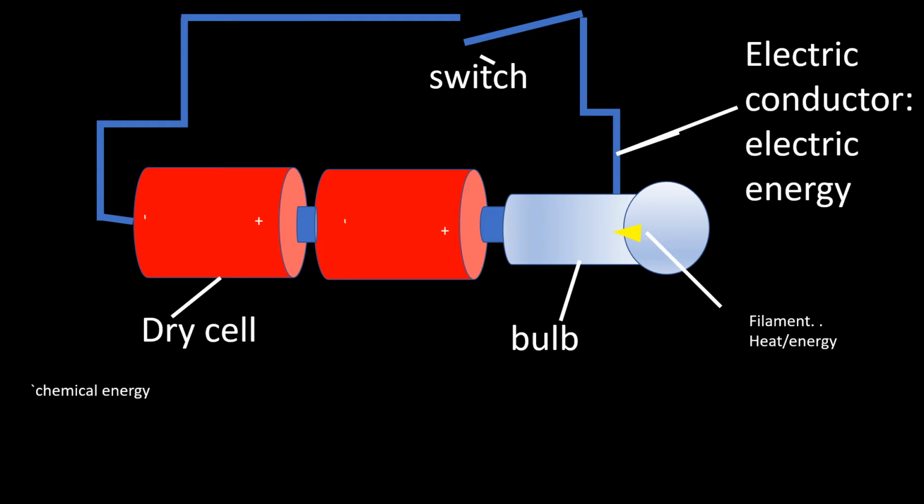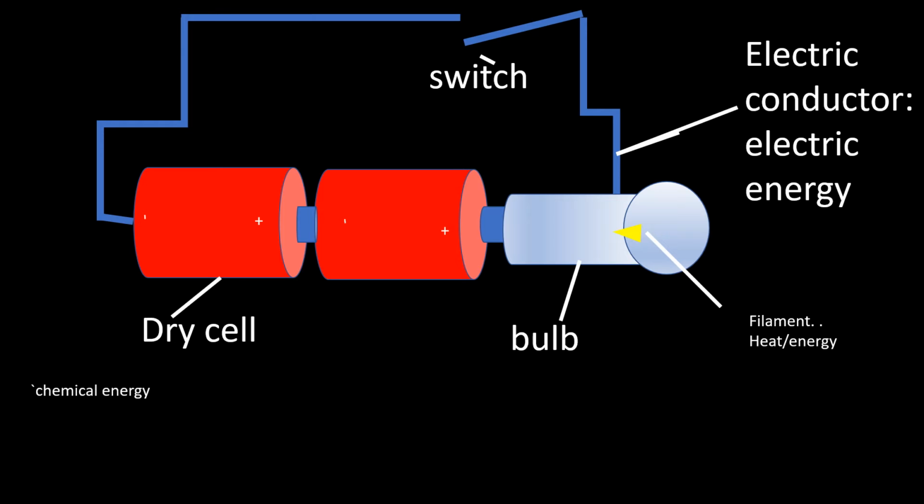So what are these energy transformations that are going to take place when using a simple electric circuit? We remember saying very well, a circuit is the path through which electricity flows. The path through which electric current flows, that's what a circuit is. So as you transform the energy in a simple electric circuit, the first energy level is going to be supplied by the dry cell. In this case, the dry cells are going to supply the chemical energy. This chemical energy is going to be changed into electric energy, which flows through the electric conductor.